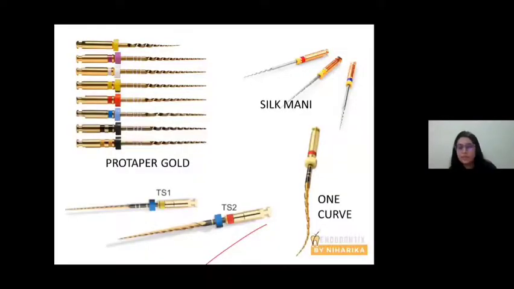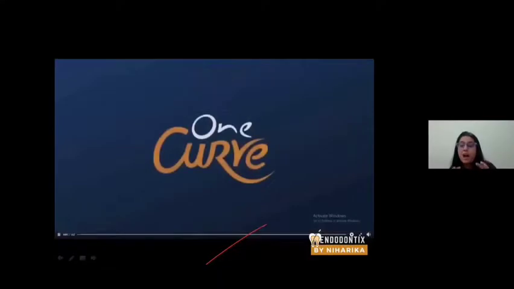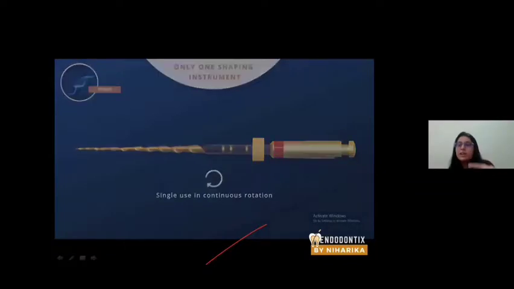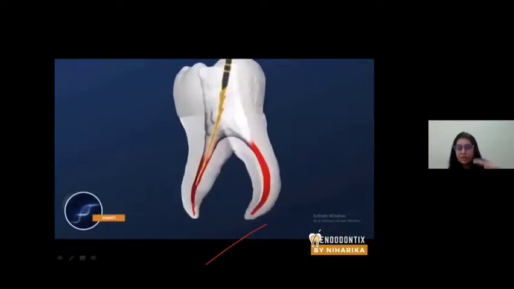There are a number of files available in the market. ProTaper Gold, Silk, One Curve, TS1 and TS2, and each has its own rotational speed. Look at this video. This is how a file rotates inside a canal. The file shown here is One Curve. It is a single file. You can see the file is rotating in a continuous manner. Look at this.